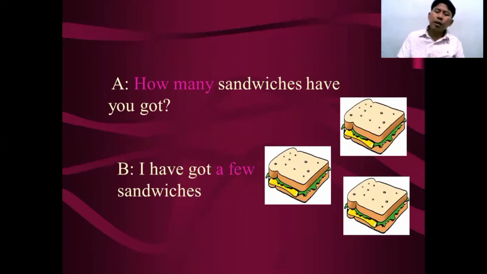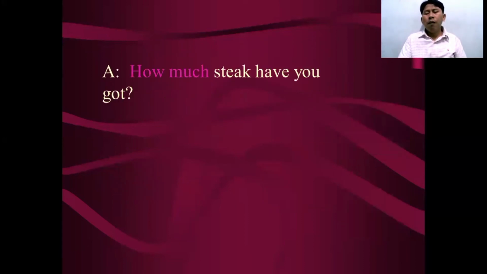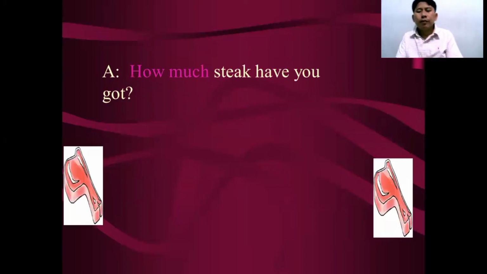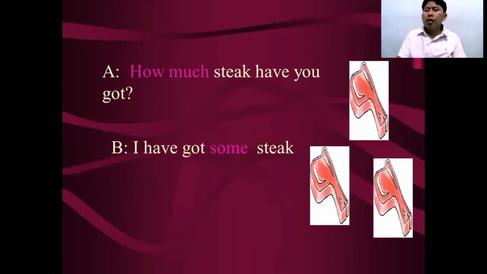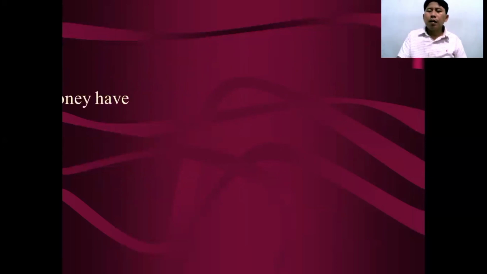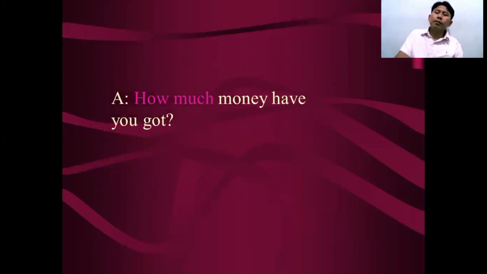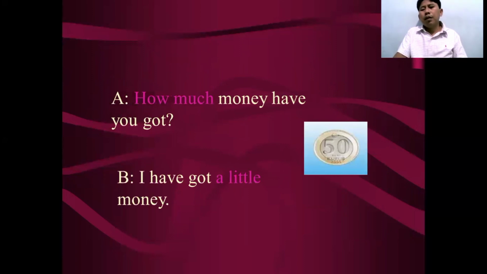I've got a few sandwiches. How many sticks have you got? Oh, I've got some sticks. How much money have you got? I've got a little money. Remember, a little is for uncountable nouns. Careful.